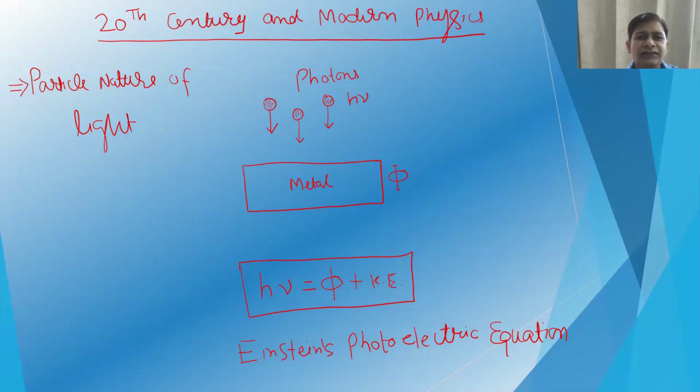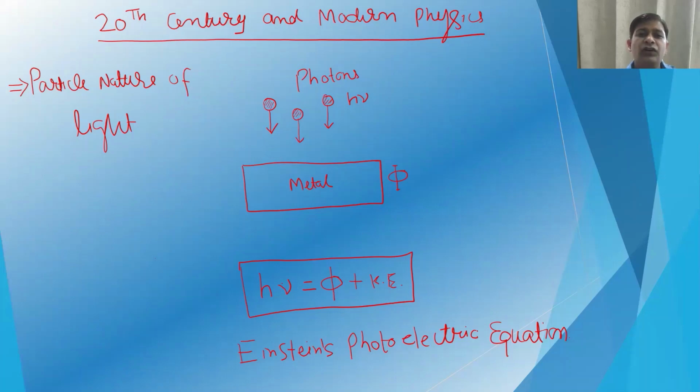In the photoelectric effect, if you shine light on a metal surface which has a work function phi, then photoelectrons start to be emitted. Now there were a few observations of this simple experiment that put a question mark on age-old classical mechanics.